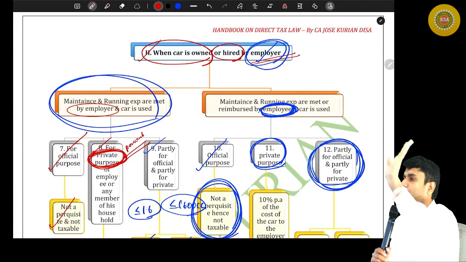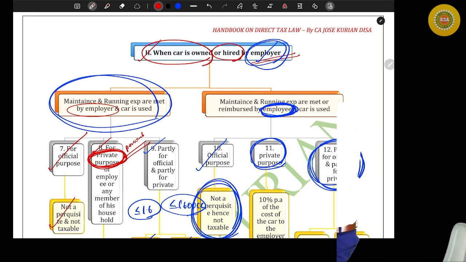So what is the tip to remember this? In all the perk valuation, we can use this tip. Very simple. I'll tell you a story. Say, for example, I'm an employee. Are you all with me? I am an employee and I have something. I told my employer, sir, please give me something, I don't have money to maintain this asset. I've given a request to my employer.